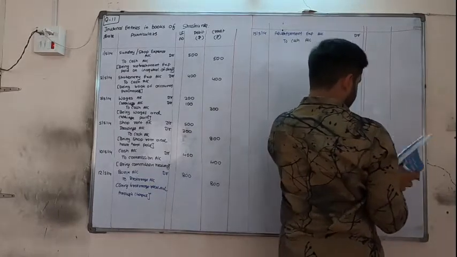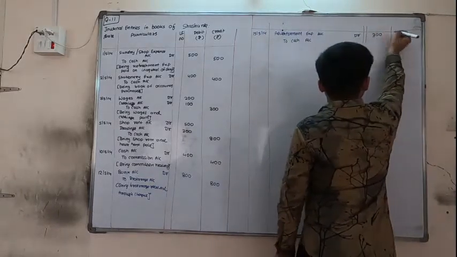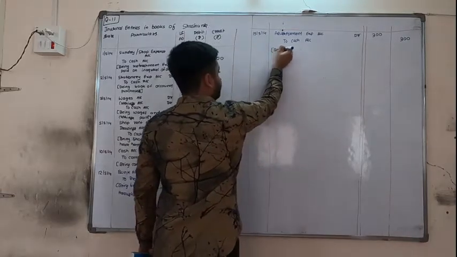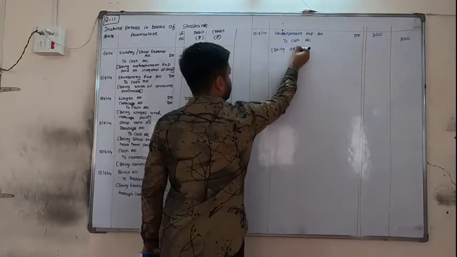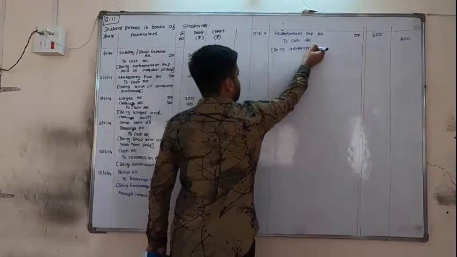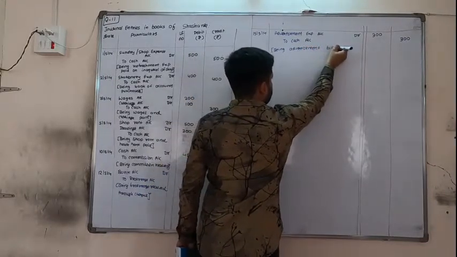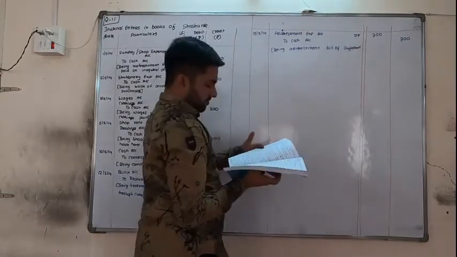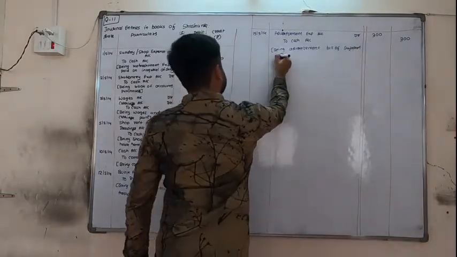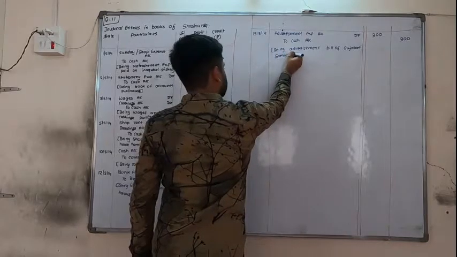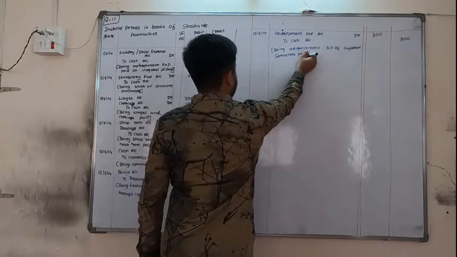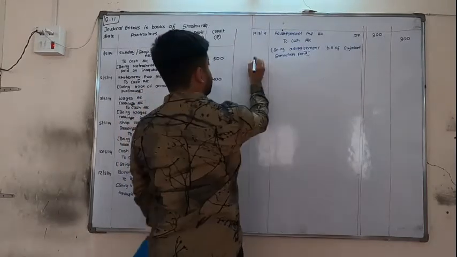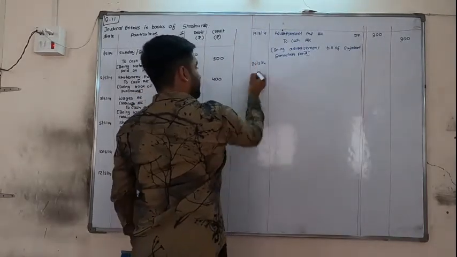Amount is 300. Being advertisement bill of Gujarat Samachar paid. This type is very important. Okay, expenses and incomes are very easy, but they are important also in their own way.